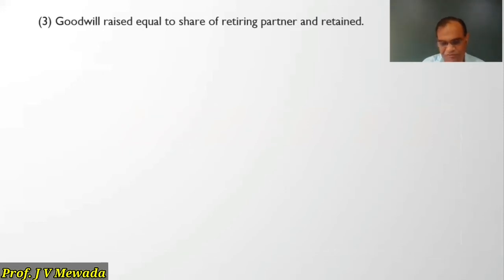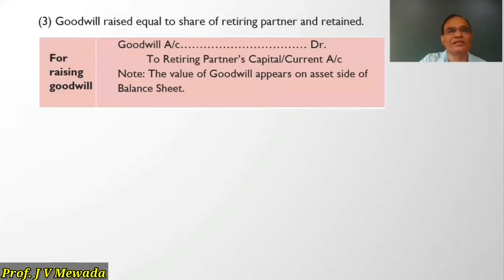Here the partners have decided not to raise the full value of the goodwill, but they just want to raise the share of the retiring partner. Goodwill equal to the share of retiring partner, they just want to raise. So for that we will pass the entry like this. Goodwill account is debited with what amount? Only the share of retiring partner, to retiring partner's capital or current account, and the other partners' accounts are not going to be affected, and whatever is the value of the goodwill raised, that will appear on the asset side of the balance sheet.